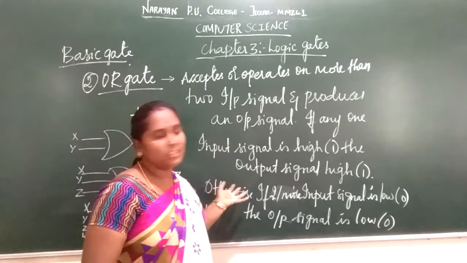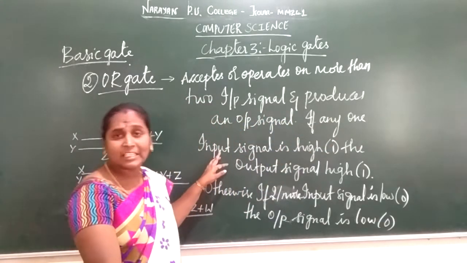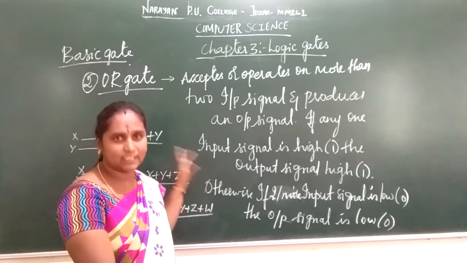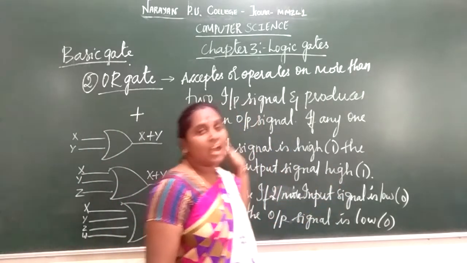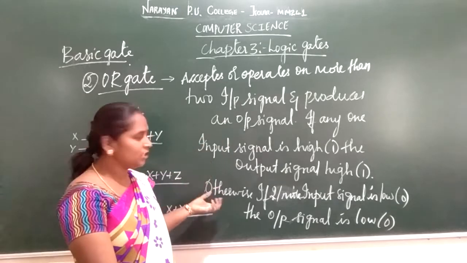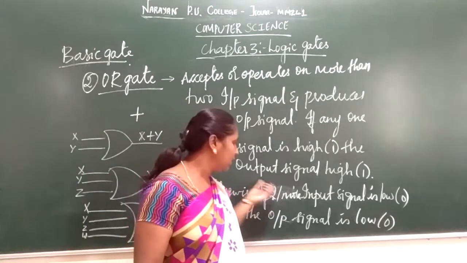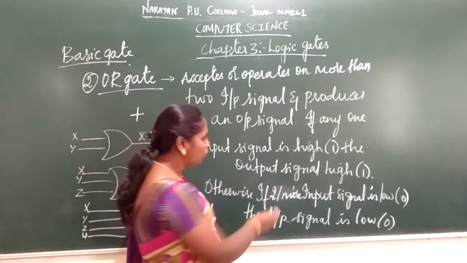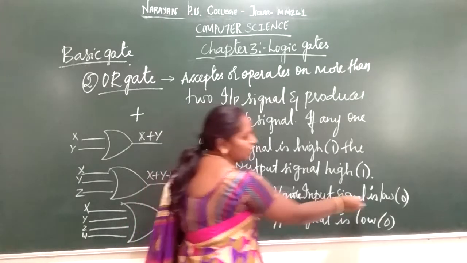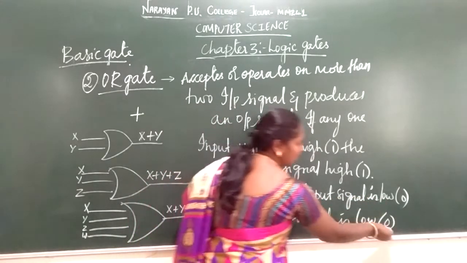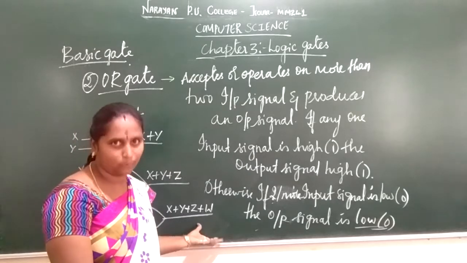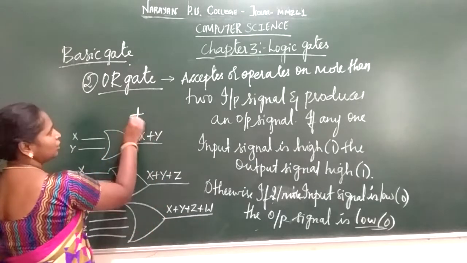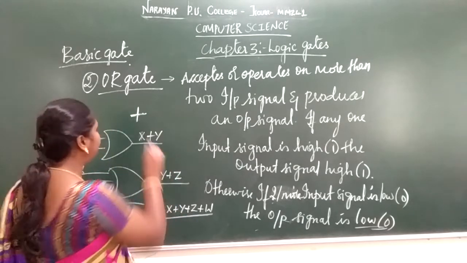What type of output means, if any one of the input signals is high, or 1, the output is simultaneously going to be high. Otherwise, this is one condition. The other condition: whatever number of input signals there are, if all the input signals are low, the output signal is simultaneously going to be at the voltage low, or 0. And the symbol used to represent the logical OR operation is plus.